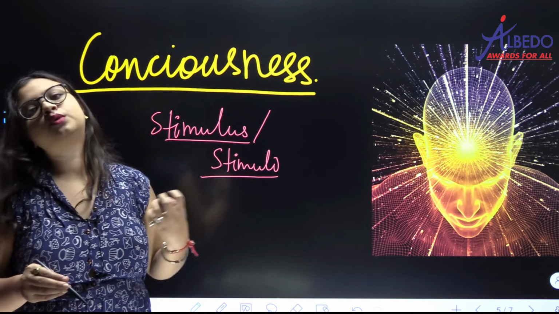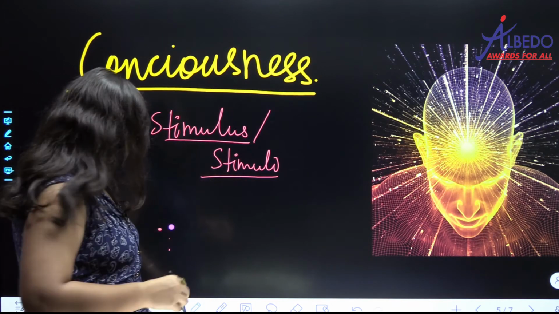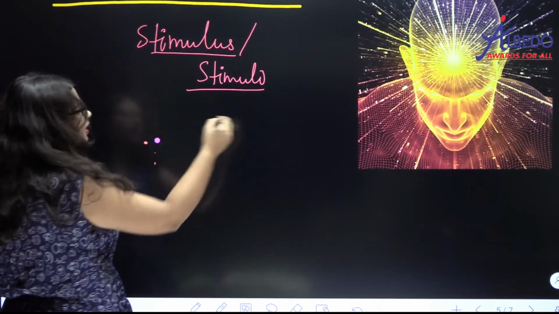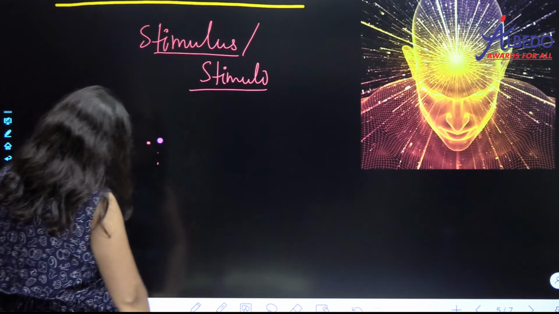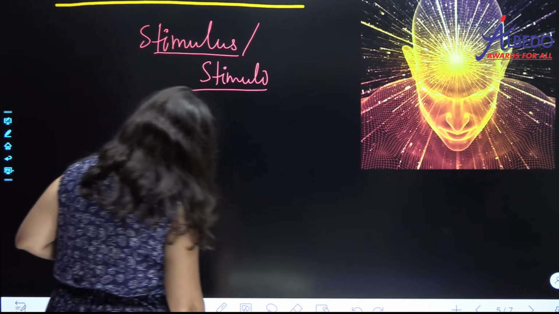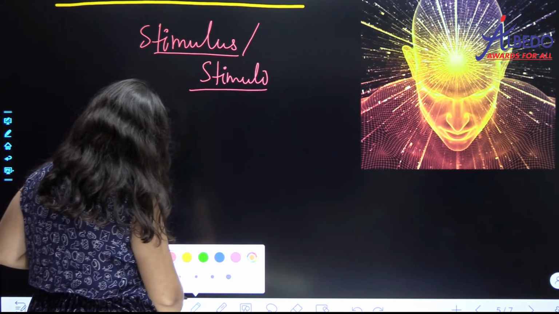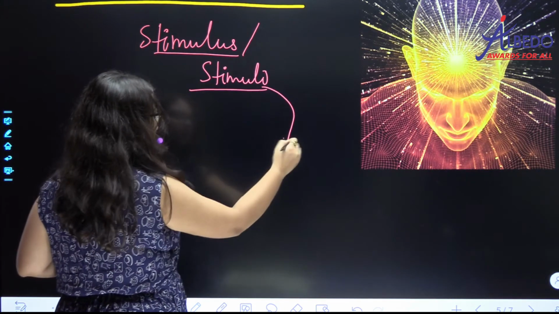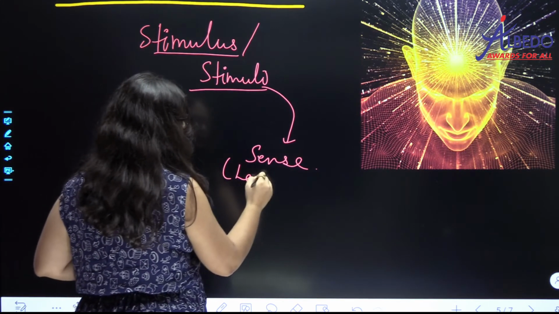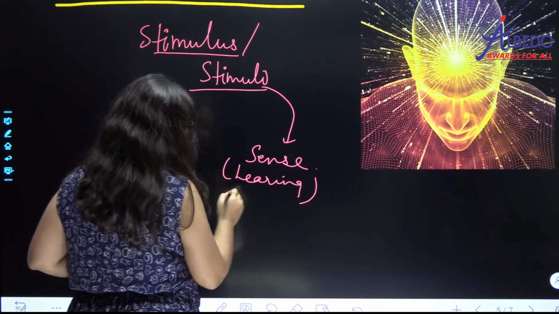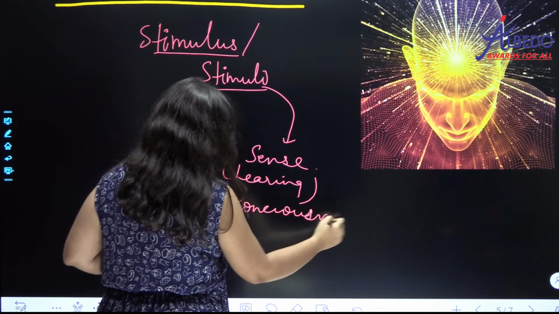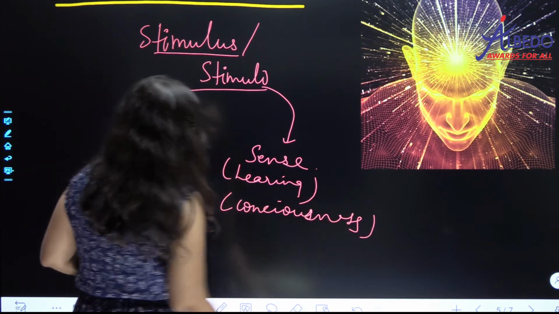This hearing is what is consciousness. तो याद रखना स्टिमुलस के रेस्पेक्ट में क्या होता है, there is sense. This sense of hearing is what is your consciousness.